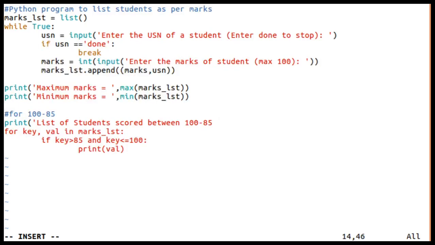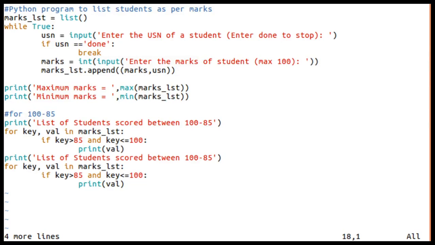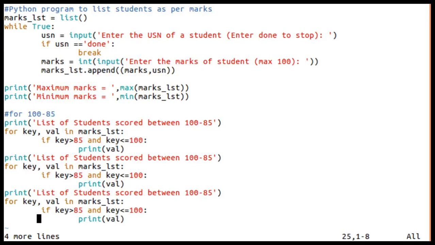So this is a list. Now this I'm going to copy and repeat. Now this is another, this is another, and this is the last one.